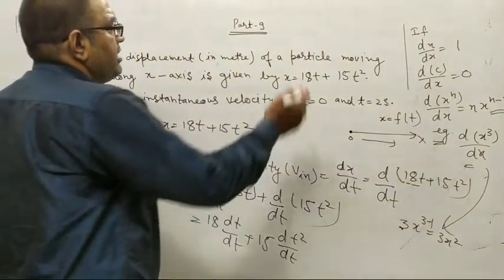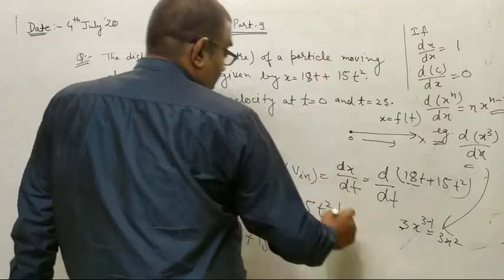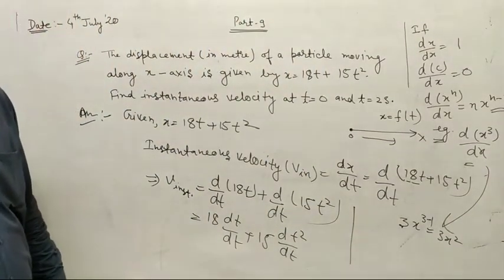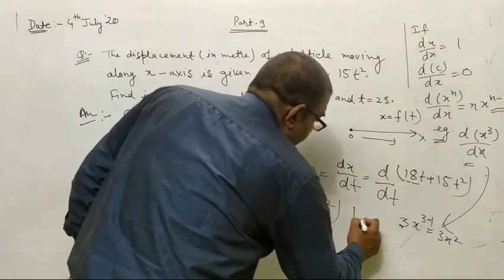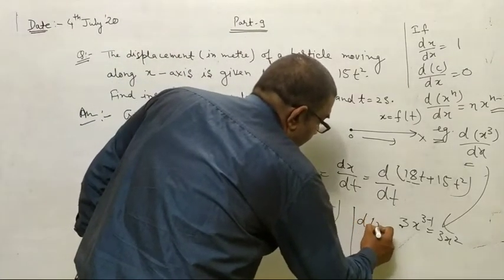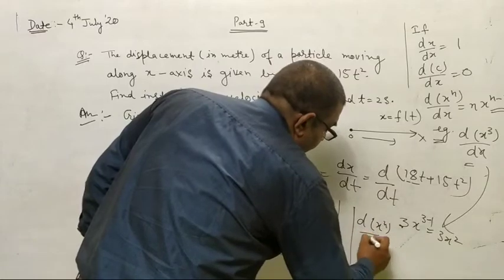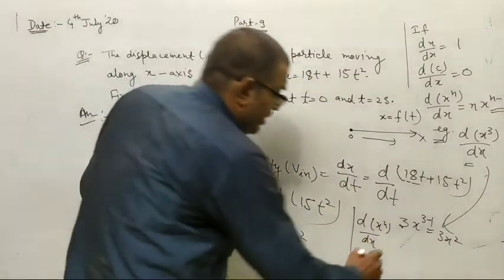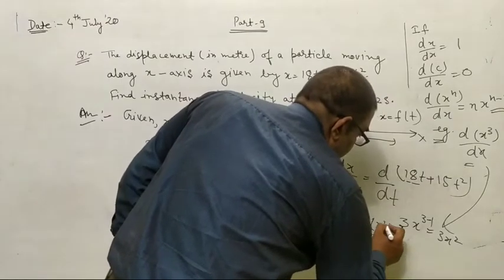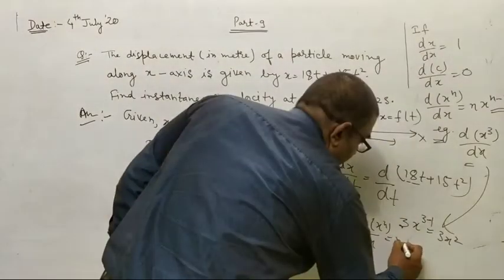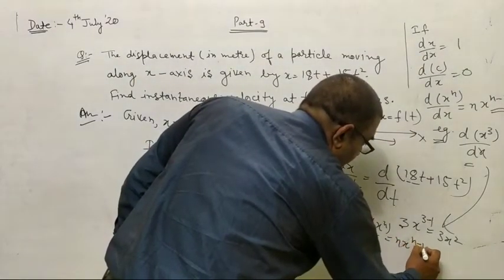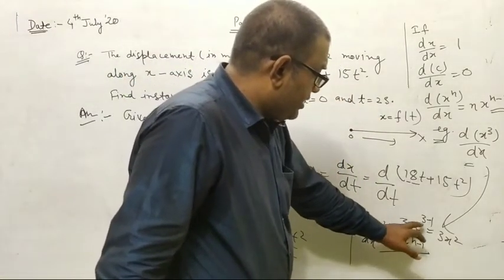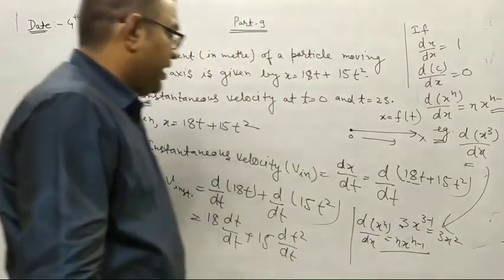There is a formula I want to note here: d of x to the power n upon dx gives this power multiplied, n x power n minus 1, and for x cube, 3x to the power 3 minus 1, that is 3x square.